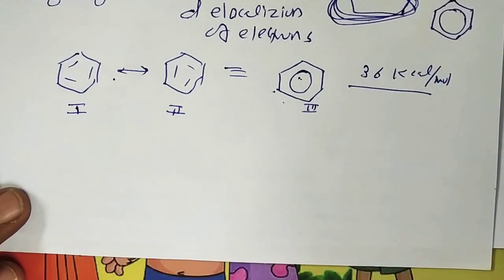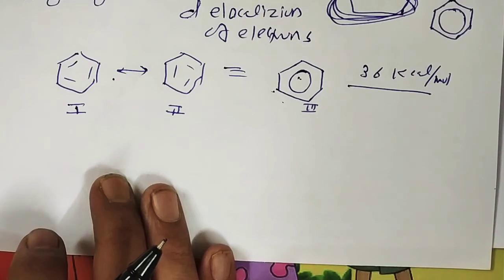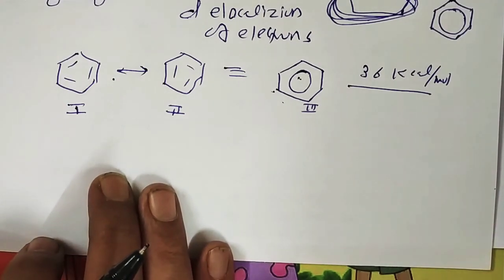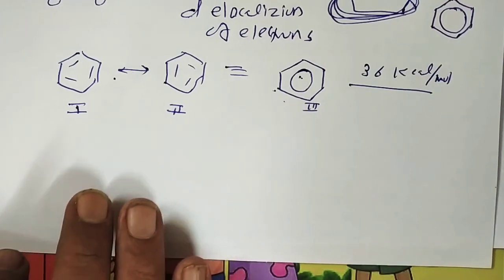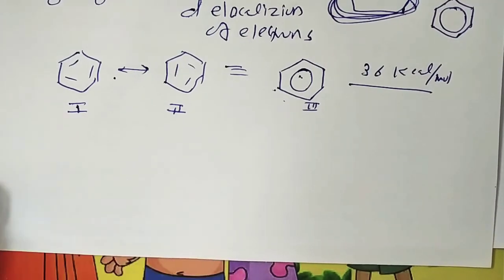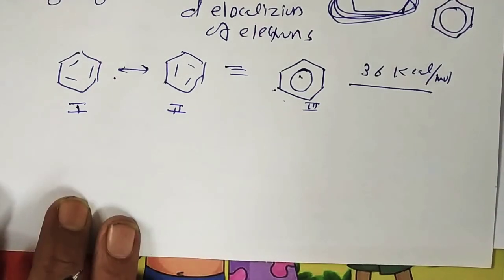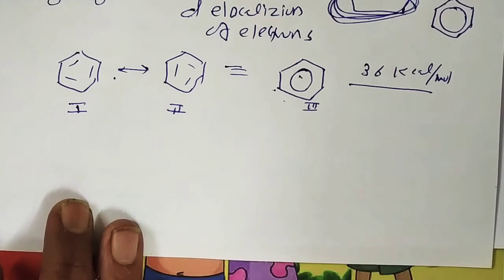This resonance energy is also observed through the heat of hydrogenation. The heat of hydrogenation is not given in our NCERT textbook; for example, for cyclohexene, cyclohexadiene or cyclohexatriene, 28.6 kilocalorie per mole is required to break one pi bond, but it is not given in our book. So presently heat of hydrogenation is not our topic.